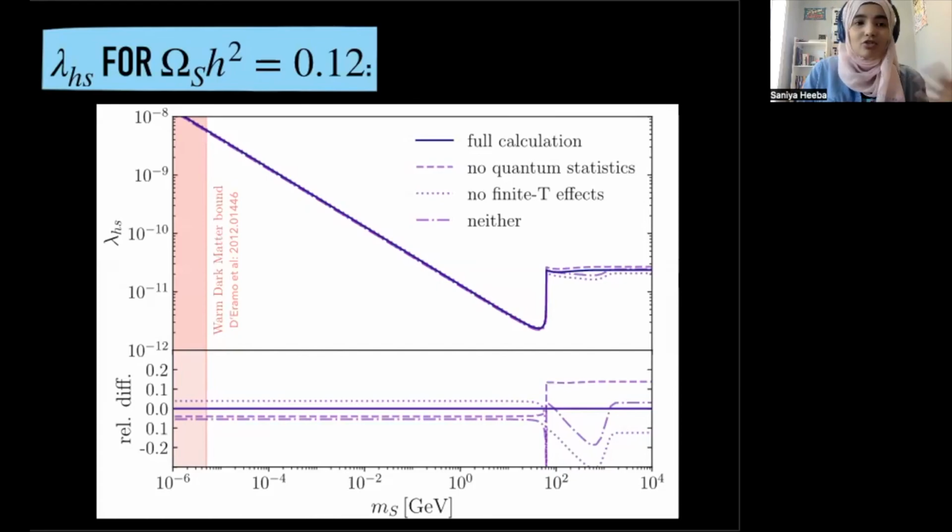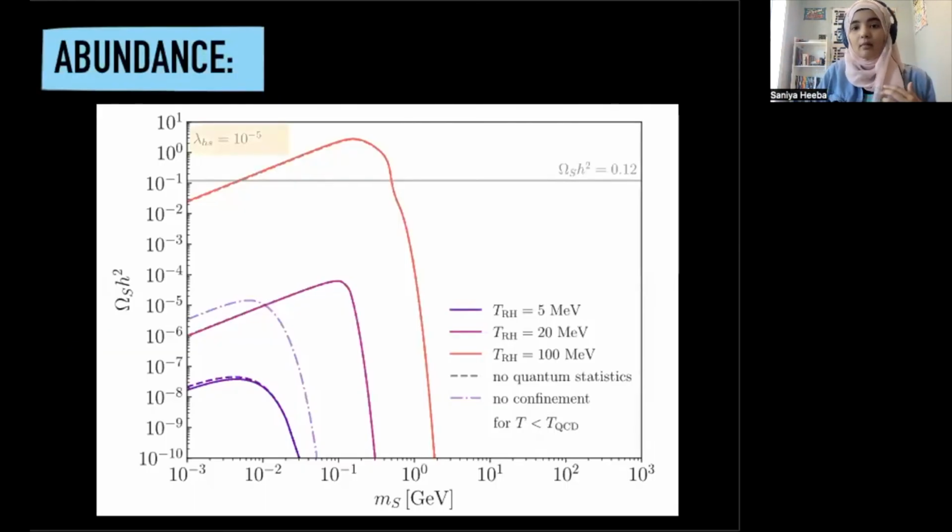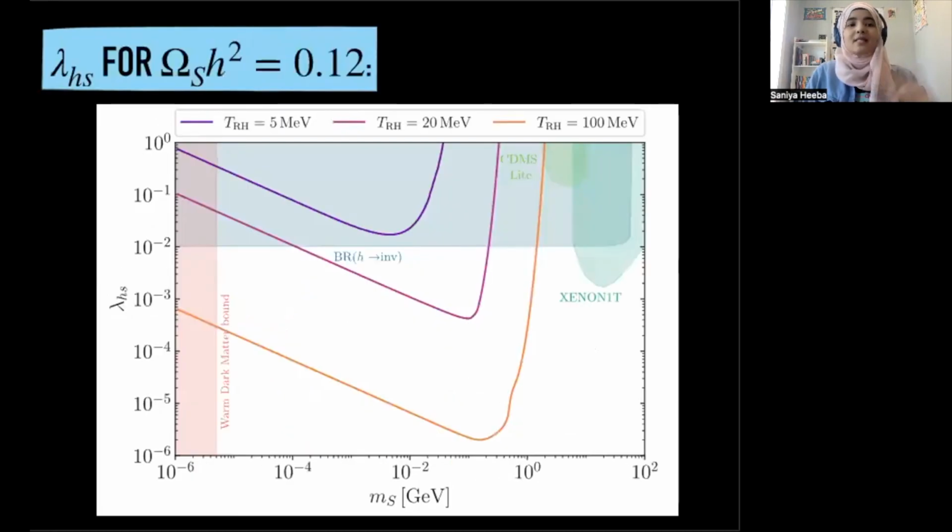Now, there are other interesting things in this project, but I'm just going to skip over these slides. I'm going to put them in the Dropbox or wherever we're sharing slides, and we can talk about them during discussions. But the idea is that you can do a similar study looking at models where the reheating temperature is a relevant scale in the problem. Essentially, you're shifting the largest available temperature to quite small values, which means that you're sensitive to physics around those temperature scales. And this has quite interesting effects. I'm not going to talk about them, but the idea is that you change the coupling values by quite a bit around these scales.